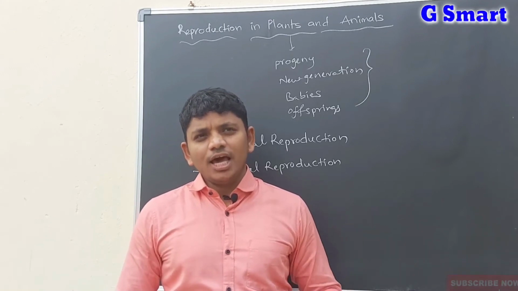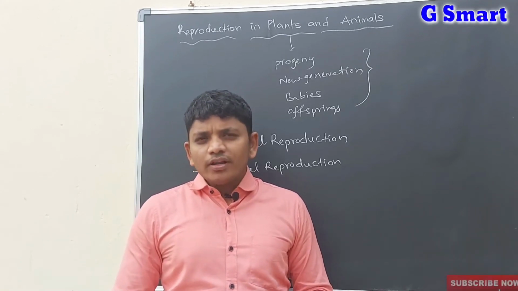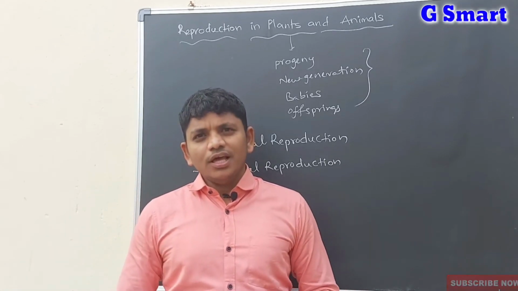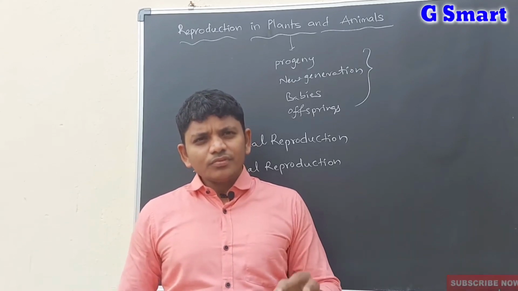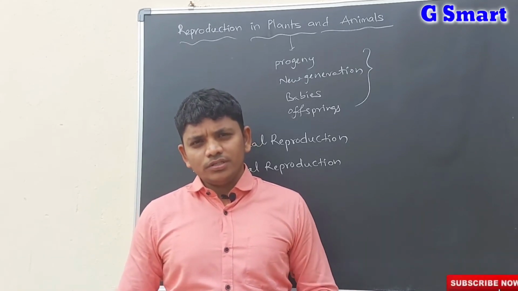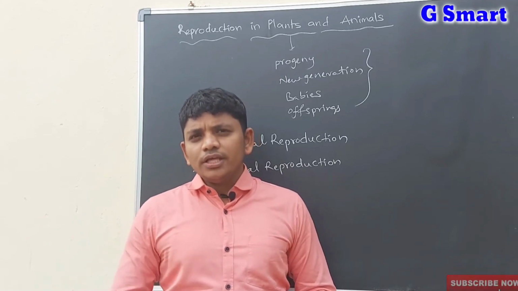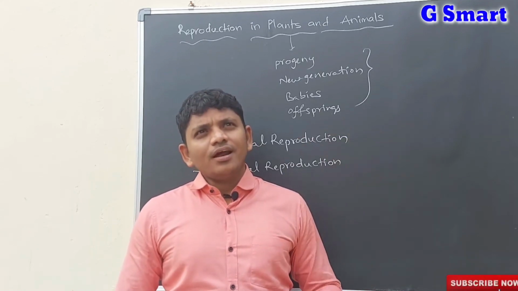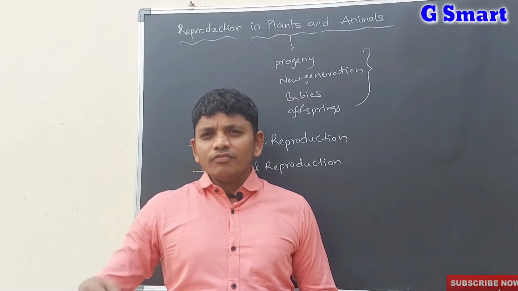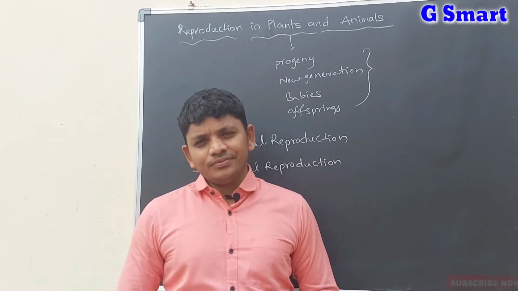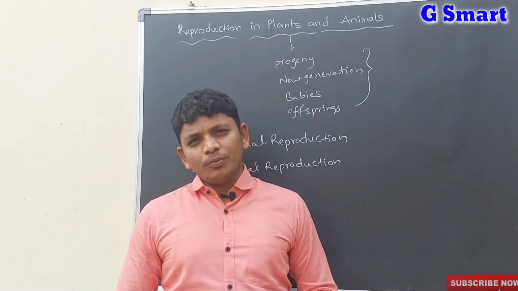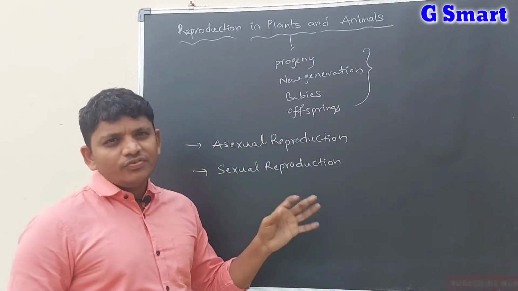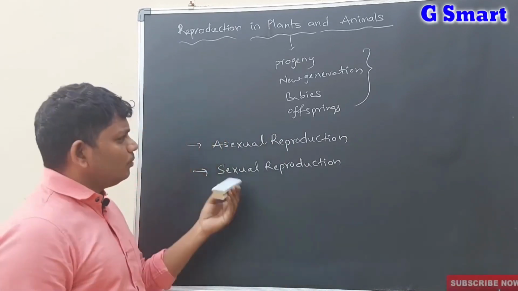So for the continuation of the species, reproduction must occur. If people on earth did not get married for 100 years, then after 100 years there would be no human being on the earth. So for the continuation of the organisms, reproduction must occur. It's very simple.